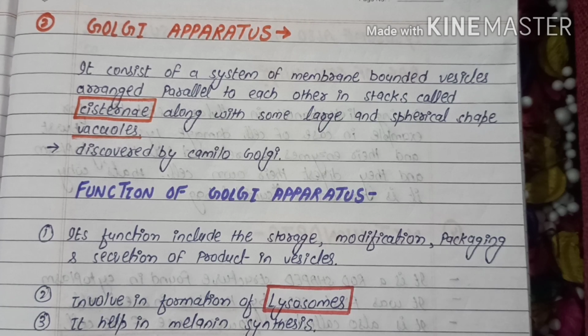So the products which are synthesized in the endoplasmic reticulum are packaged and dispatched to various parts of the cytoplasm, to the various targets inside the cell, through the Golgi apparatus. So it stores, modifies and packs the material and secretes it into the vesicles. It is involved in the formation of lysosomes. It helps in melanin synthesis.